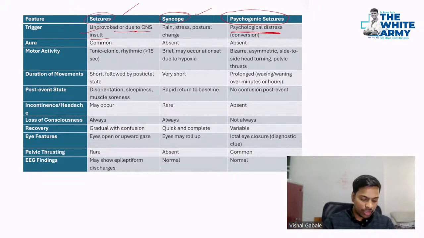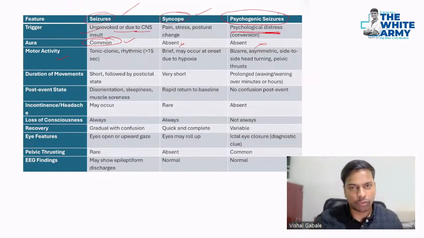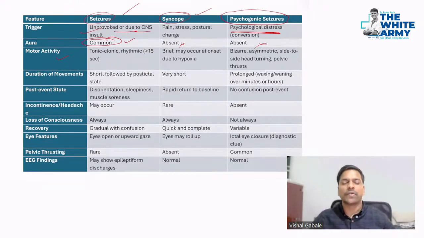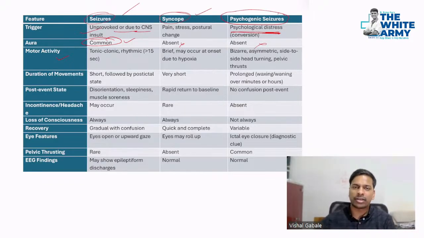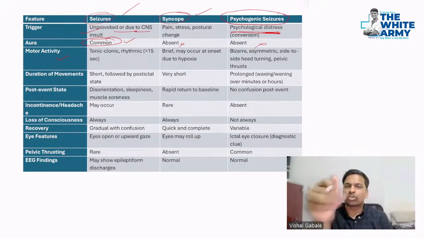Then aura is common in case of seizure, not in case of syncope, and not in case of psychogenic seizure. So you just have to ask the history: before this event, did you feel something off? Did you notice something different or strange? Then the psychogenic patients mostly say, no, doctor, I don't know anything. Suddenly the seizure came. That's the very classical difference between those two.